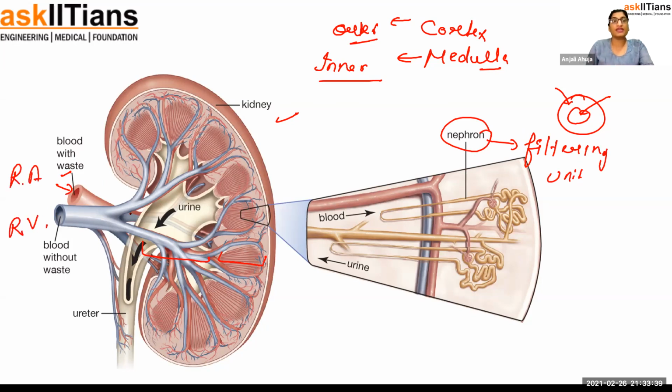So the renal artery is coming, and it will make branches of blood vessels. It will make arteries, arterioles, more and more branches, and ultimately form the capillaries. These capillaries are in contact with the nephron, and there filtration happens. The blood will be moving and will go inside the nephron, and there it is filtered out. We don't just call it filtration, we call it ultrafiltration. Blood is ultrafiltered.